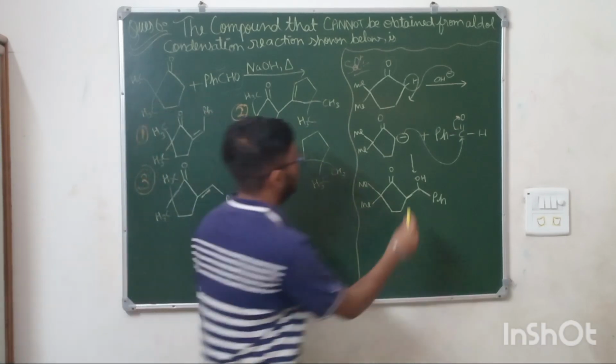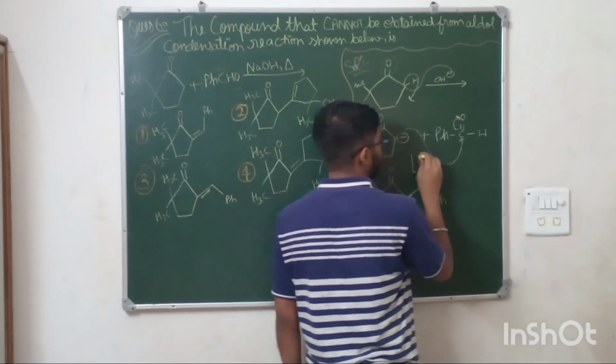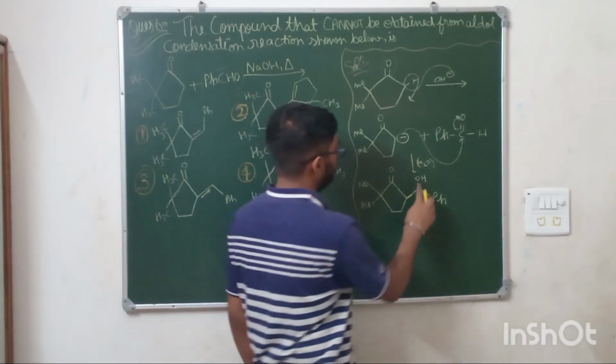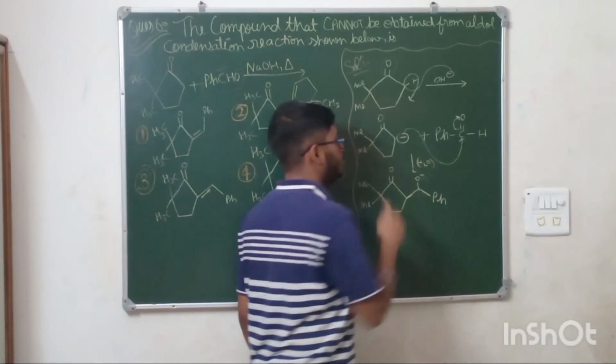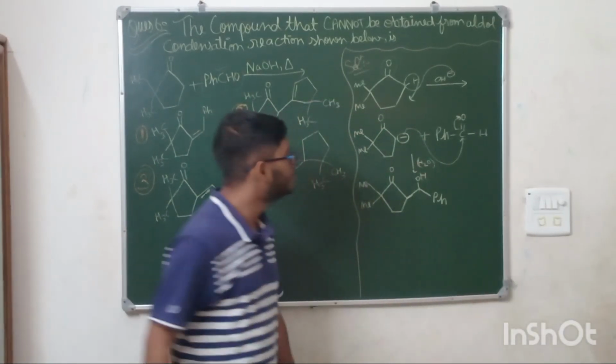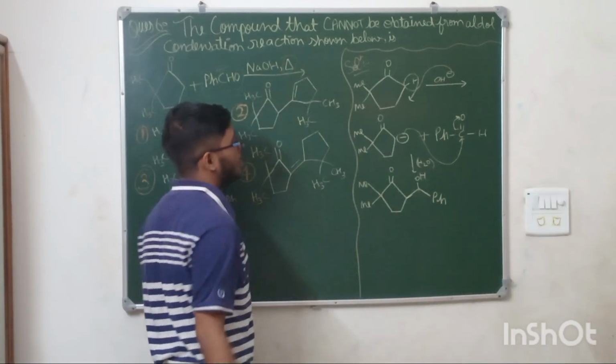Okay, here we have also added the H2O to neutralize the proton, because here O minus will be formed, so adding H2O, it will convert this into the alcohol. Clear?